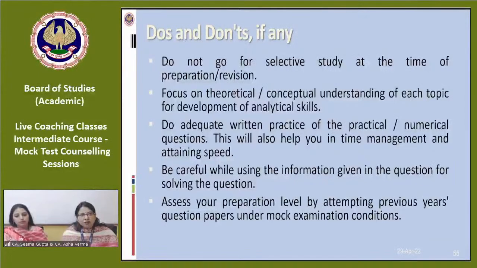In that case, we should not waste much time on that, and we should proceed to another question, because if we keep wasting time on that one question, maybe 1 hour is wasted and our balance sheet is still not tallied. So without wasting much time, we should proceed to the next questions and, after attempting the entire question paper, if we have time, come back to it and try to match it again.